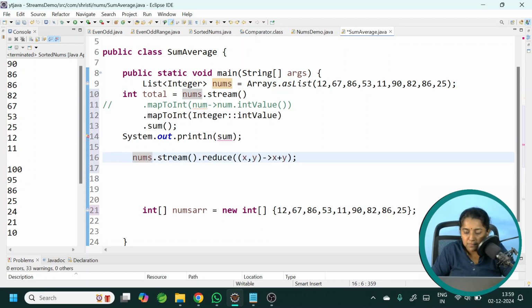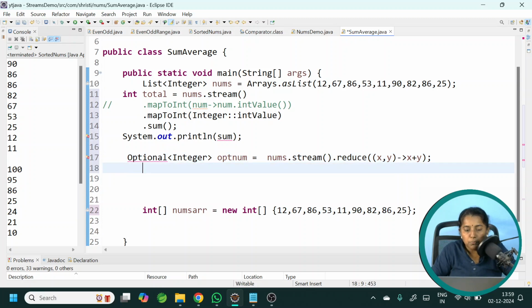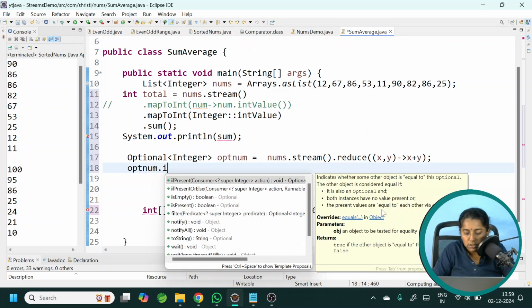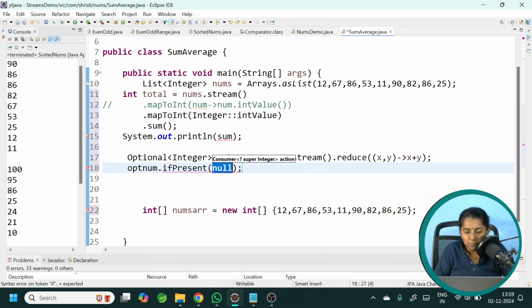The return type is Optional of Integer. opt number. Import Optional. Now I can use the method dot ifPresent. If it is present, print the number. Again use a method reference. System dot out double colon println.